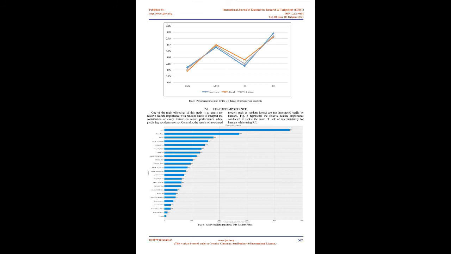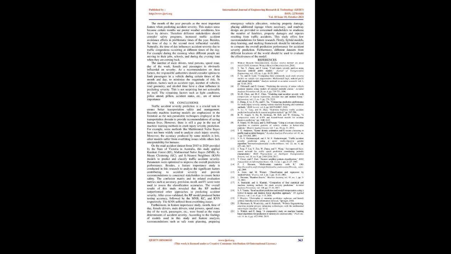In addition, factors such as accident type, number of vehicles, road geometry, and alcohol time have a clear influence in predicting severity. This is not surprising but not actionable by itself. The remaining factors such as light conditions, police attend, pillion, accident status, etc., are of minor importance.